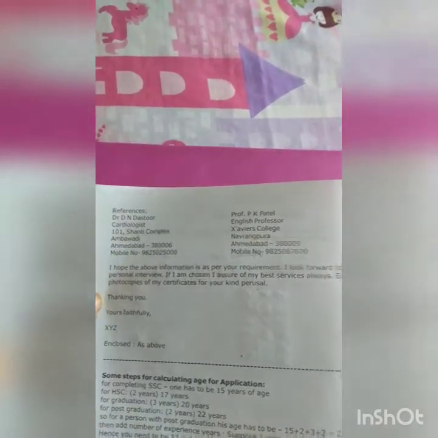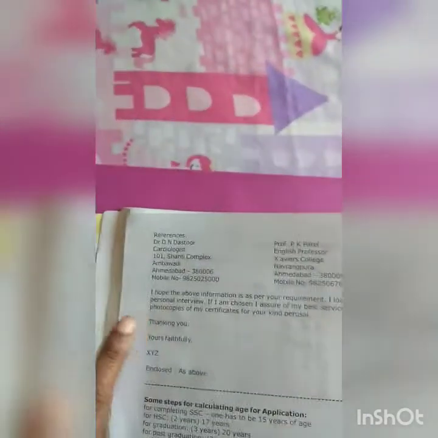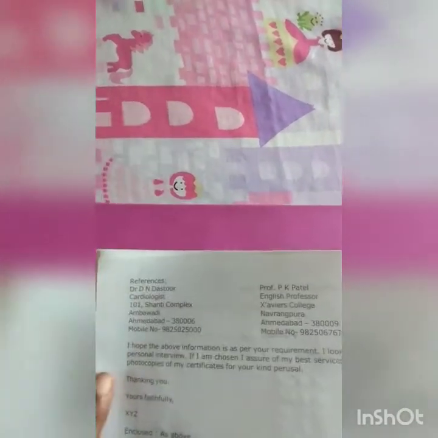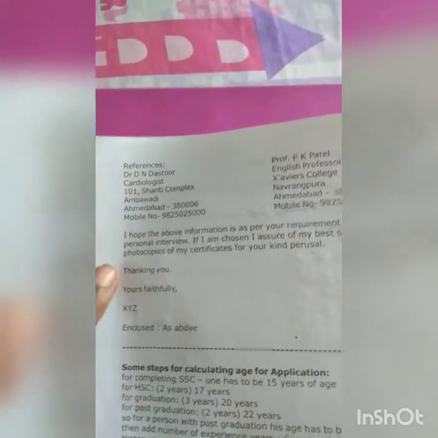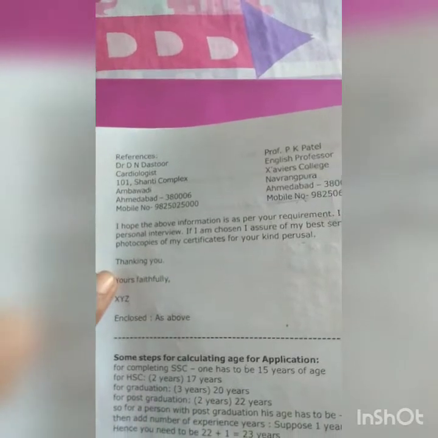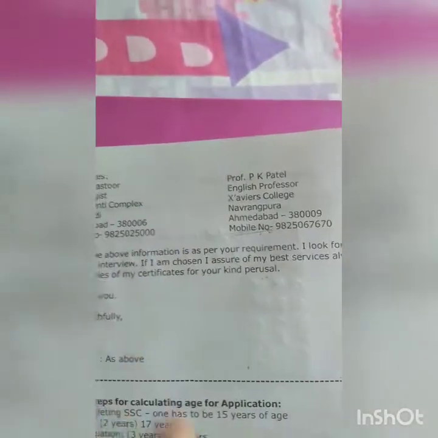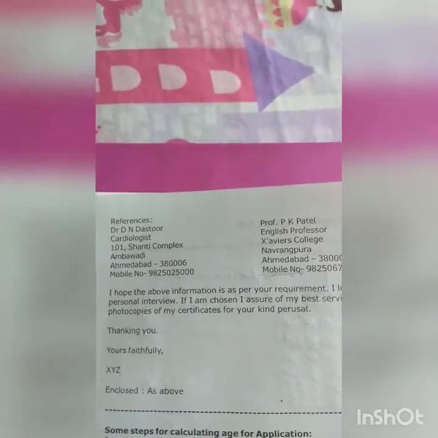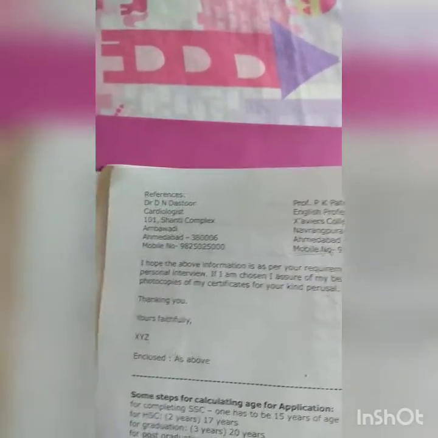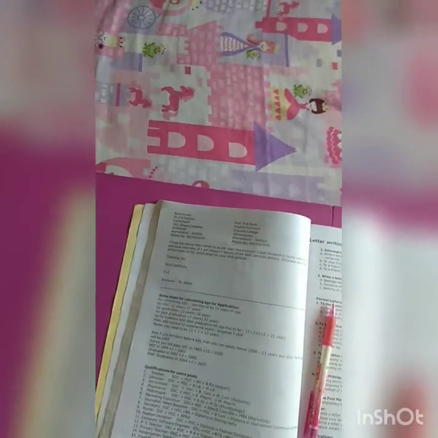Okay. Now the next line, again leaving one line, you are writing thanking you. You have to write thanking you compulsorily. Again leaving one line, you are writing yours faithfully, XYZ. Enclosed as above. Enclosed as above means all these certificates or degrees we have put in over here in the letter. Okay, children. So here comes the end of the job application, the format of writing the job application.